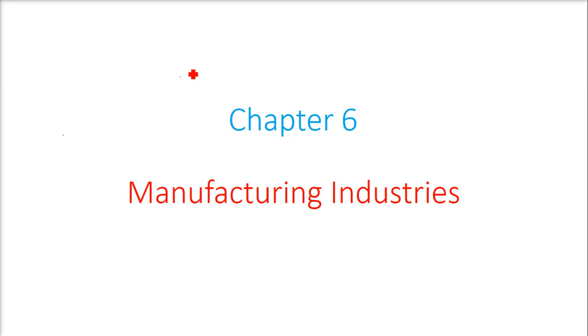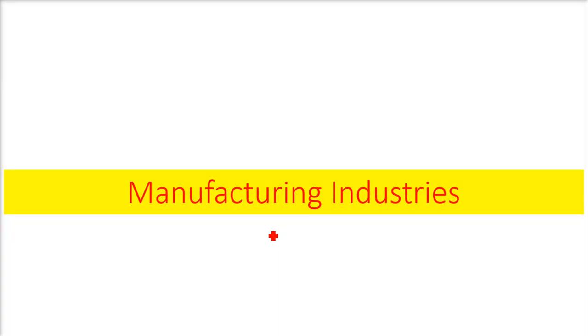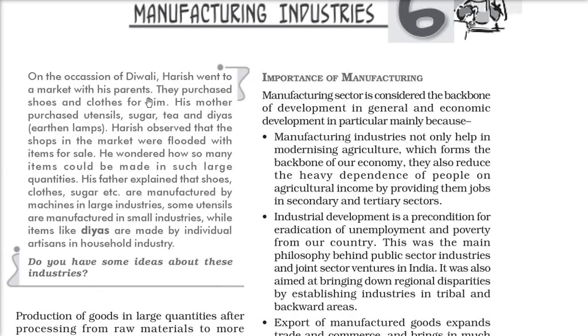We are discussing chapter number 6, manufacturing industries, or Vinirman Udyog. The story starts with a family. Here we have Harish, he is the kid, and they are doing the Diwali shopping.